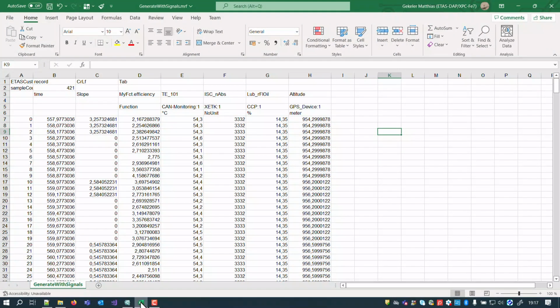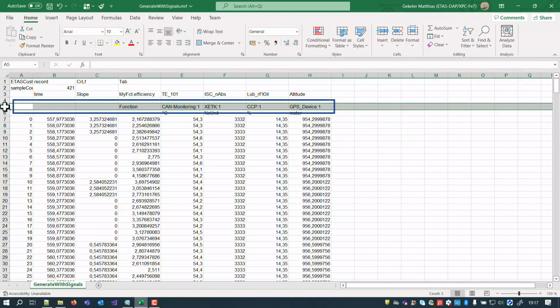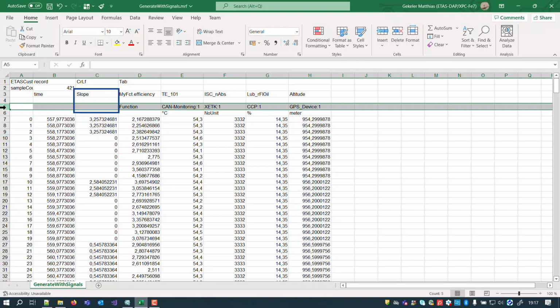I have loaded my example file already in Excel. As you can see, the device information is available in its own row. In case of a calculated signal, the corresponding field remains empty. This is because MDA has a no data entry for the device of calculated signals. For the output signals of functions, the device is set to function. This allows to distinguish ordinary calculated signals from function outputs.